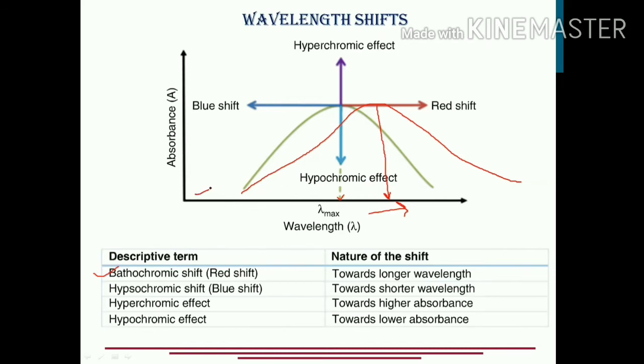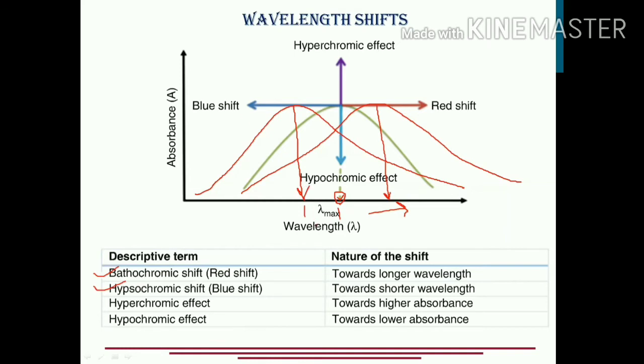On the other hand, if the wavelength shifts towards the left side, meaning my lambda max is now somewhere over here instead of this place, what is happening? Lambda max has decreased from its original value. Such a shift is called a blue shift, also known as hypsochromic shift. So remember, if the lambda max moves towards the right, wavelength is increasing, lambda max has increased. And if it is moving towards the left, it is the blue shift or the hypsochromic shift.